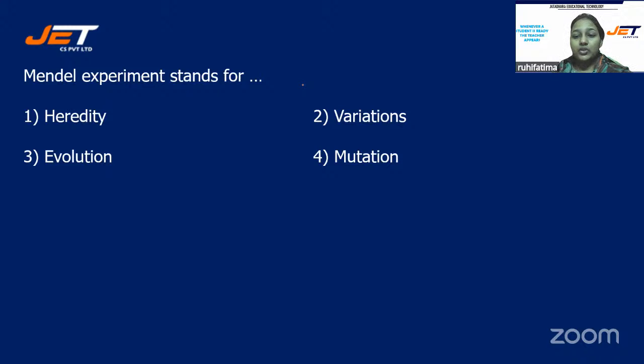Okay, next question we have: Mendel experiment stands for, and your options are number one, heredity, option number two, variations, option number three, evolution, or is it option number four, mutation? Mendel experiment stands for heredity, variation, evolution, or mutation.